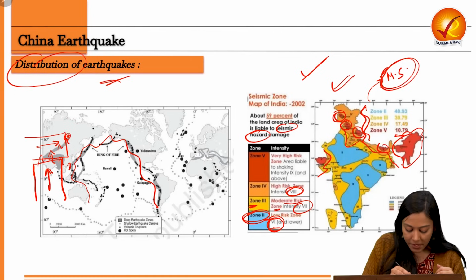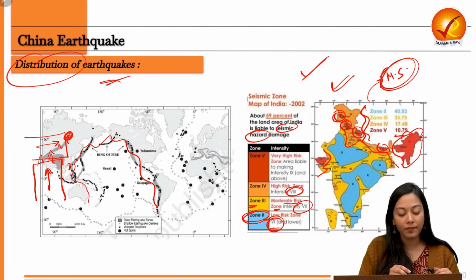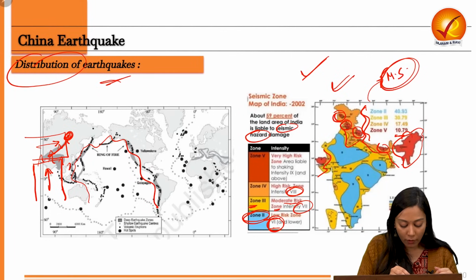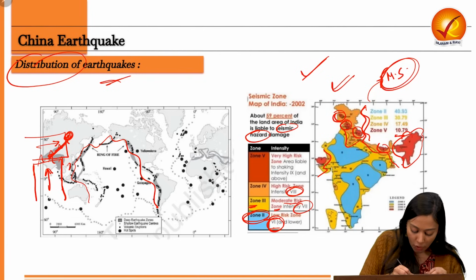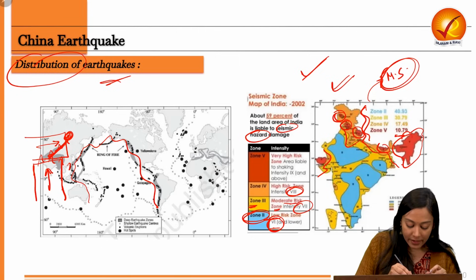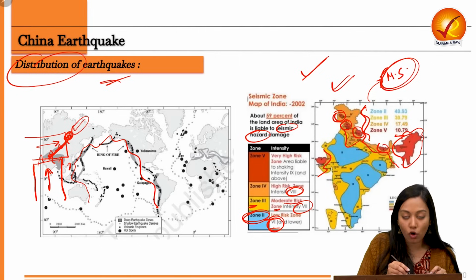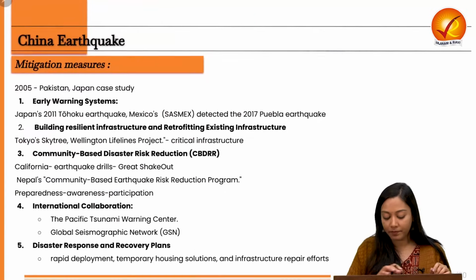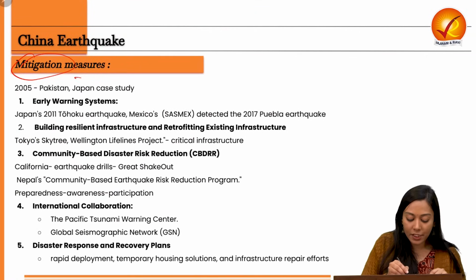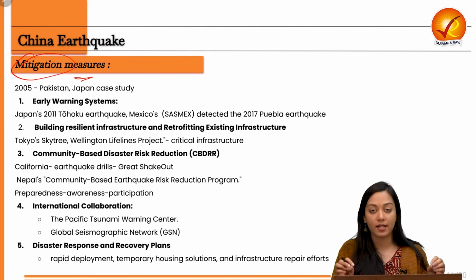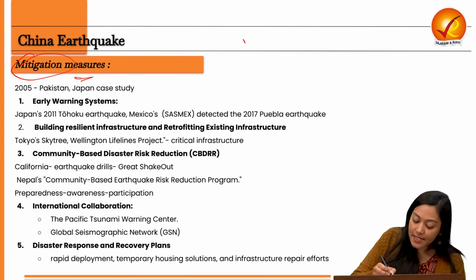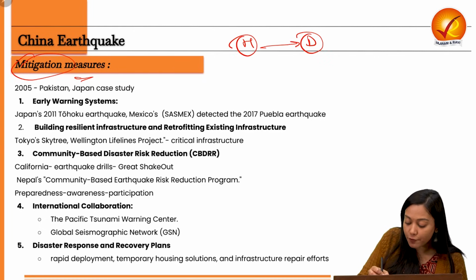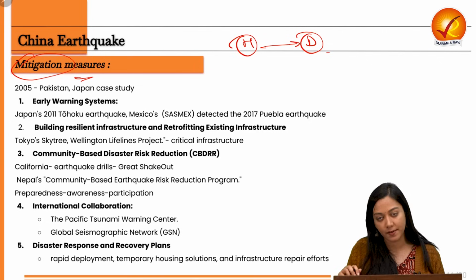And can you observe this particular region of China? This is also lying in one of the underlying zones of this convergent zone. Therefore, this is where China has observed the earthquakes recently. Now, what can be the mitigation measures? Because as we know, earthquake is a natural hazard which cannot be prevented, but it can definitely be mitigated, because you can always save a hazard from becoming a disaster if you secure the lives and livelihood of that place.